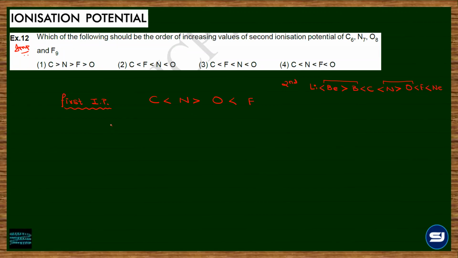Now for the second IP, I need to write the configuration which is left after the removal of one electron. So I have to write for C+, O+, N+, and F+ species. Help me with the configuration. We will only look at the outer one. The inert gas is helium. Tell me the outer configuration.